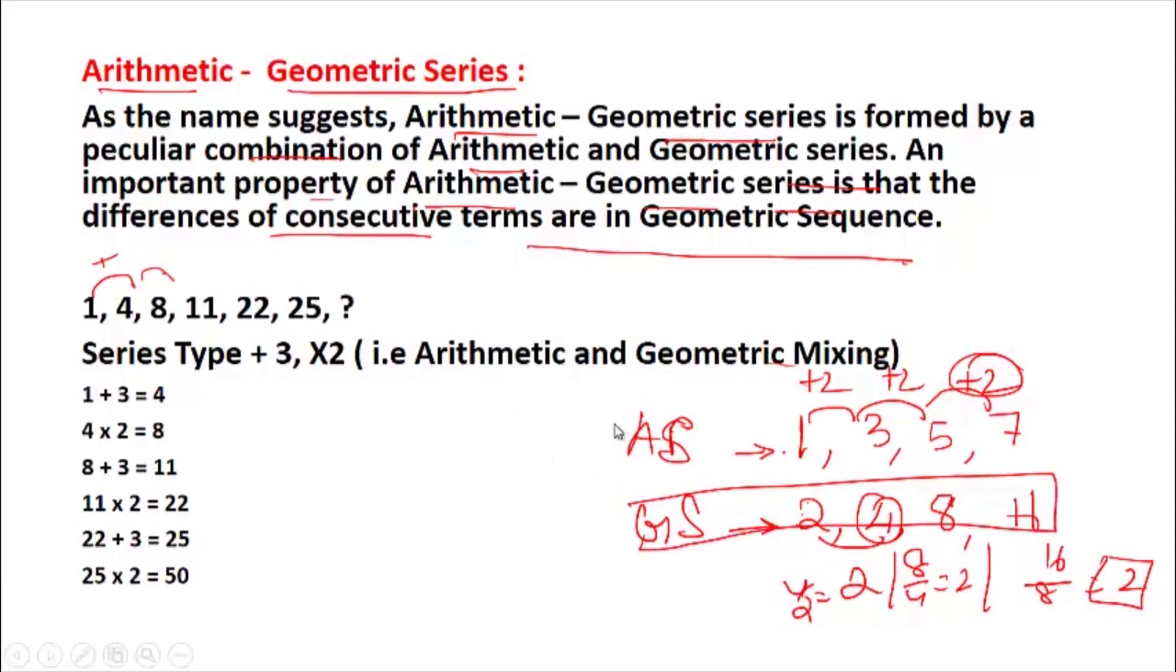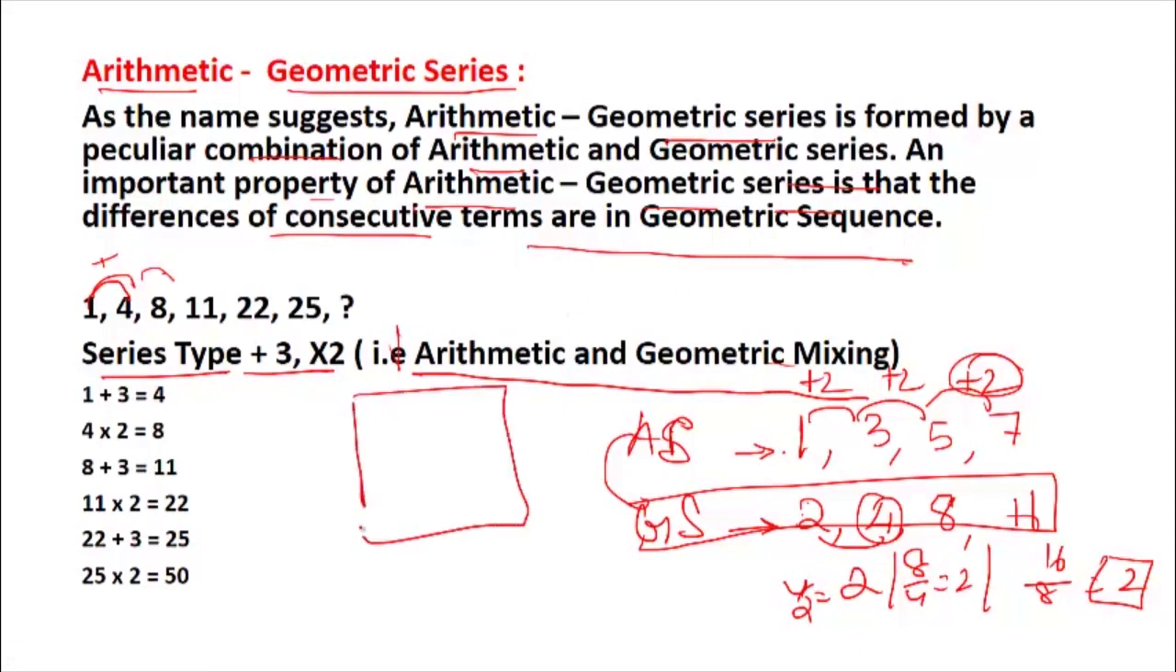So it is a combination of both of these. If you see here, 11 plus 3, so the pattern is plus 3 into 2. It is a mixture of both. So in order to solve this type of problem, you must solve as many problems as you can, then only will you get used to this type of problems. Okay, so we'll be talking about exercises also.